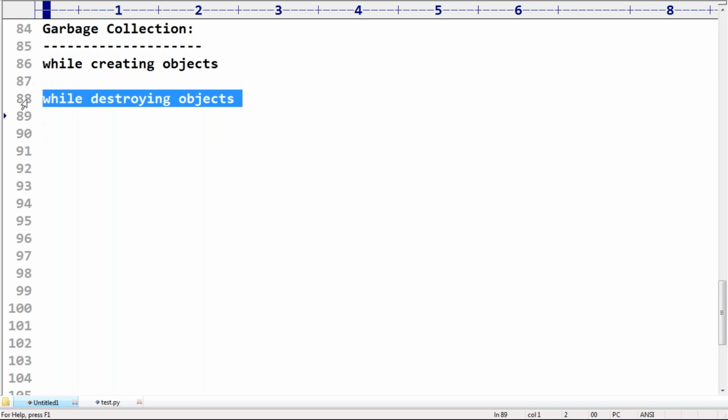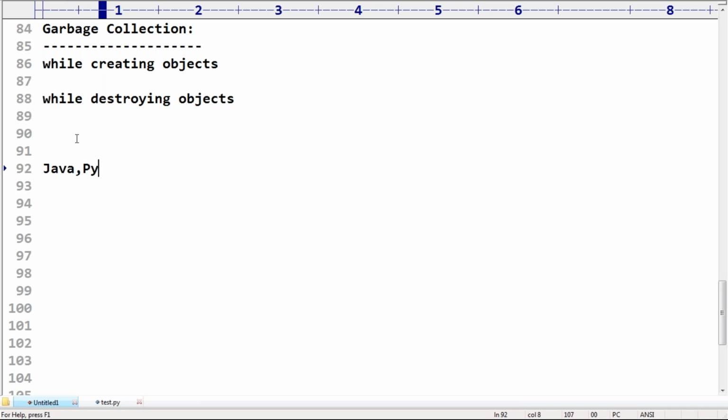So to overcome this problem, in languages like Java and Python, they introduced one special assistant to destroy useless objects. Who is this assistant?